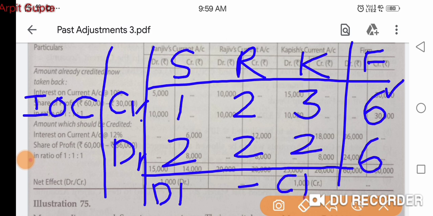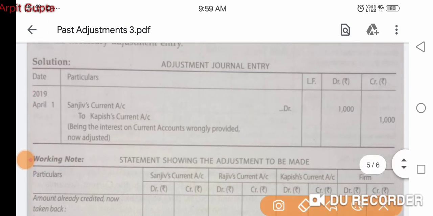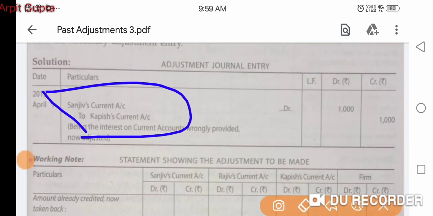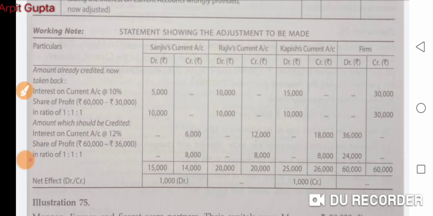So in such a small table you can complete the solution. So this is the solution. You can see the journal entry. Entry is also same. Sanjeev debit, Kapish credit. This is the entry. Sanjeev current account debit, Kapish current account credit, 1000 each. So this way this table can be made instead of this long table. So no need to do this table.